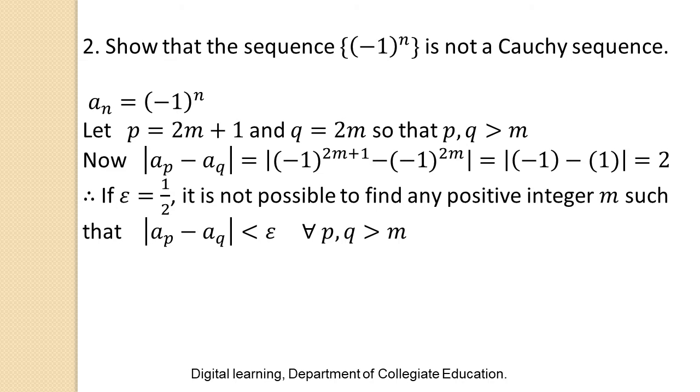The absolute difference of ap and aq we are getting is 2, but if we choose epsilon equal to 1 by 2, we cannot find such an m such that modulus of ap minus aq is less than epsilon. So this is not a Cauchy sequence.